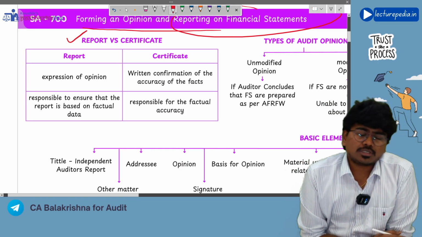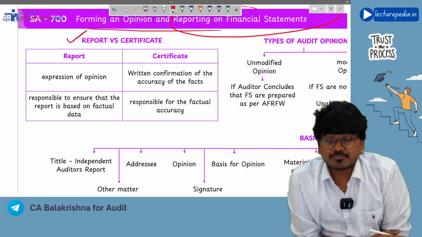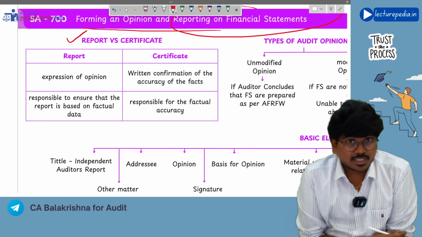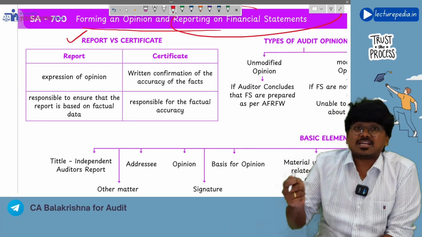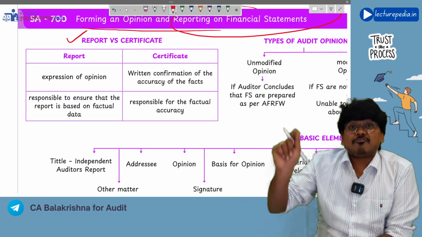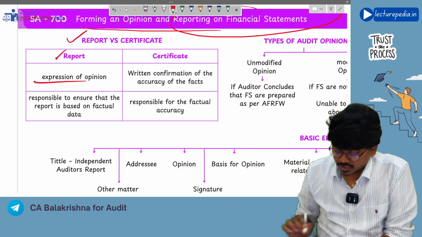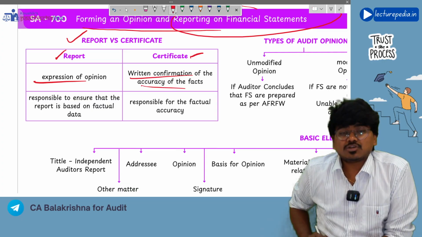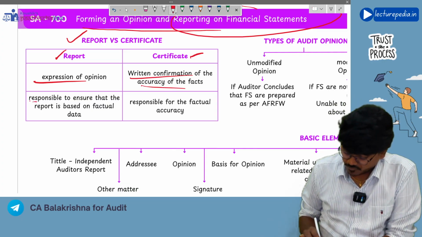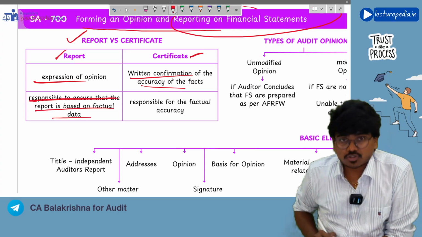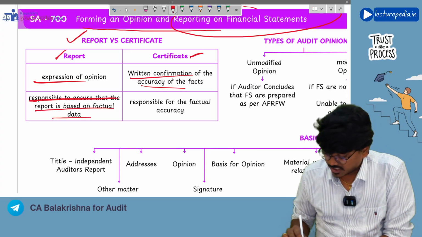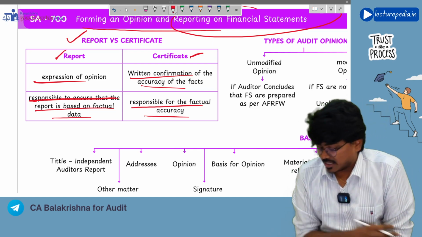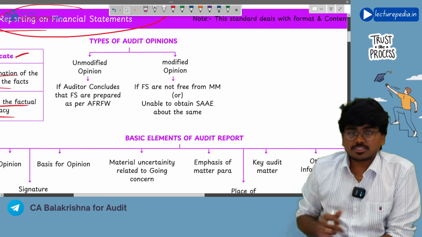See, in case of a report, the auditor expresses an opinion, whether financial statements are showing a true and fair view or not. Like this you will give the opinion, whereas in case of a certificate you will certify actual facts. A report involves expression of opinion, whereas a certificate is a written confirmation of the accuracy of the facts. So in case of a report, you are responsible to ensure that the report is based on factual data, and in case of a certificate, you are responsible for the factual accuracy of the data that has been given. So that is a simple difference between report and certificate.